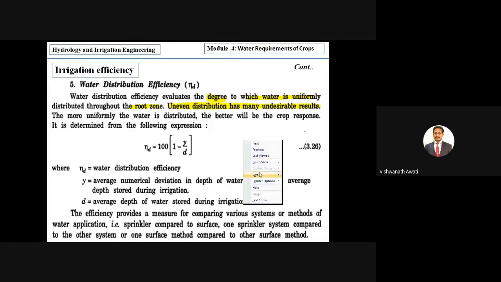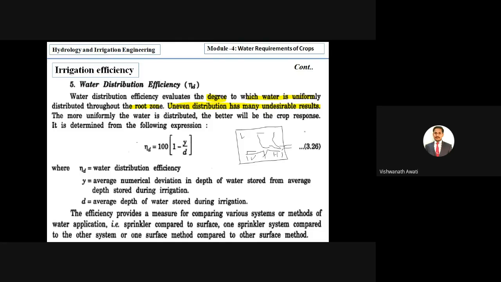For example, if it is agriculture land, and it has some undulations, here it is a lower portion, and here it is a higher portion, right? When you are supplying water from here, obviously from the higher elevation the water will be supplied. When water is not uniformly distributed, it impacts crop development where water is not reaching properly, right? The more uniformly water is distributed, the better will be the crop responses, right?